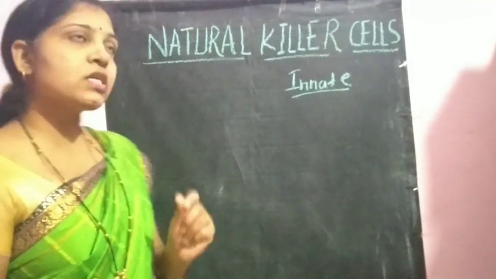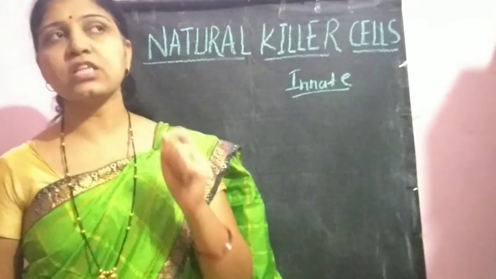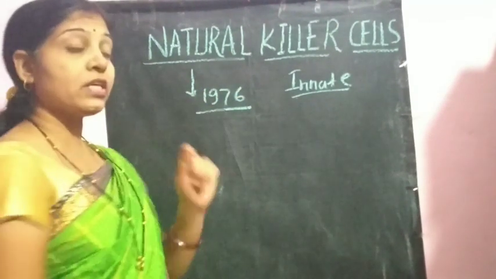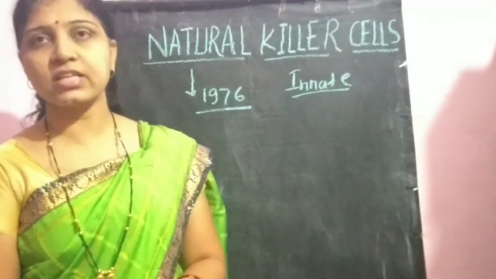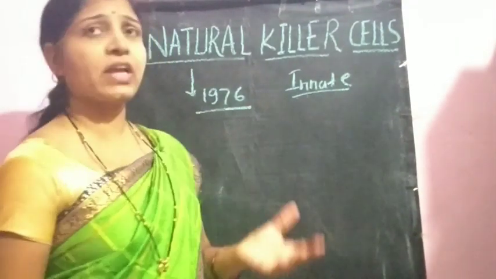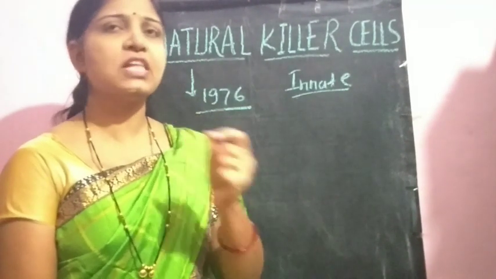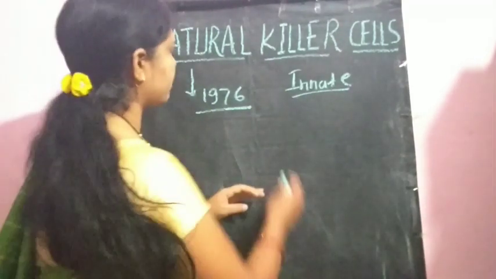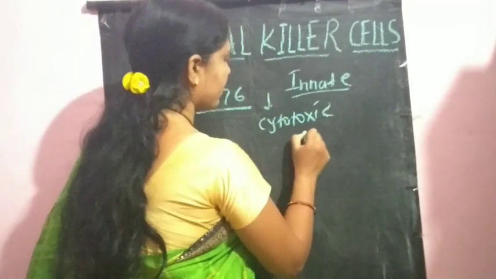Whenever we discuss the specific properties of natural killer cells, they were first discovered in 1976. It was observed that whenever a person suffers from cancer or tumors, there is the formation of a tumor, and against that tumor some cells form within our body which show cytotoxic activity against the tumor cells. Here two terms are important: cytotoxic activity and tumor cells.